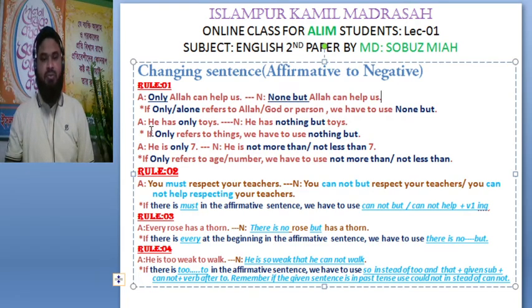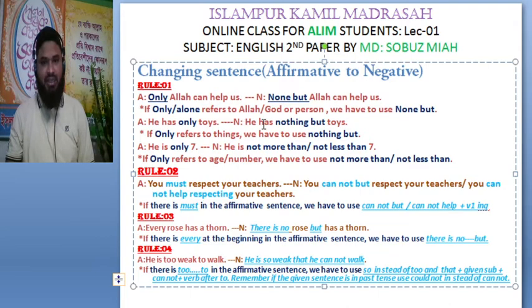Again, he has only toys. Here is also only, but this only refers to things, that means toys. If only refers to things, we have to use nothing but at the place of only to make the sentence negative.